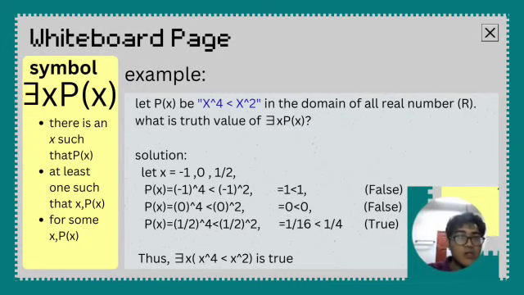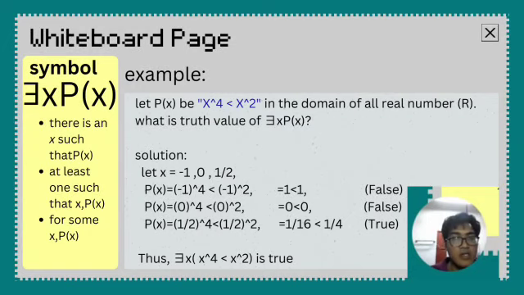This is for the solution. First of all, we will use x equal to -1, and as we can see in the slide, we will get 1 < 1, and of course this is false. And then we will use x equal to 0.